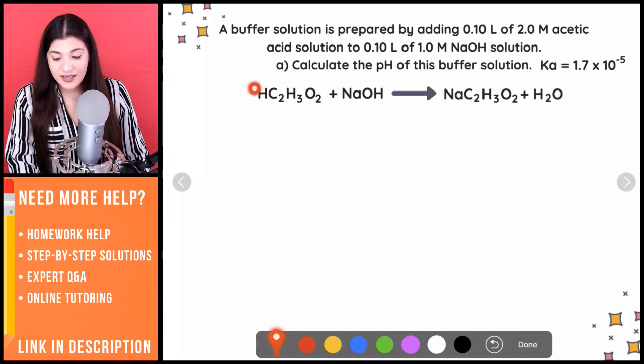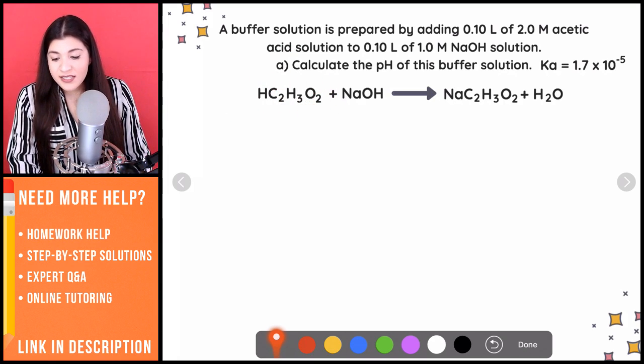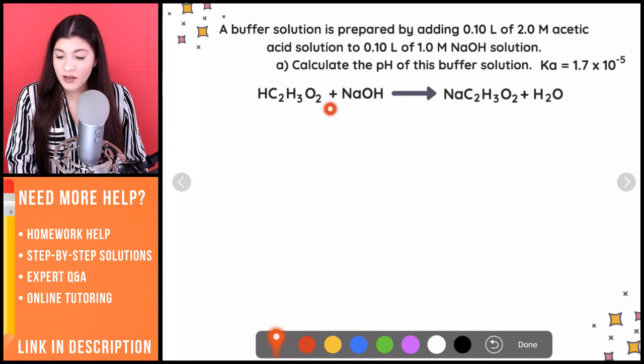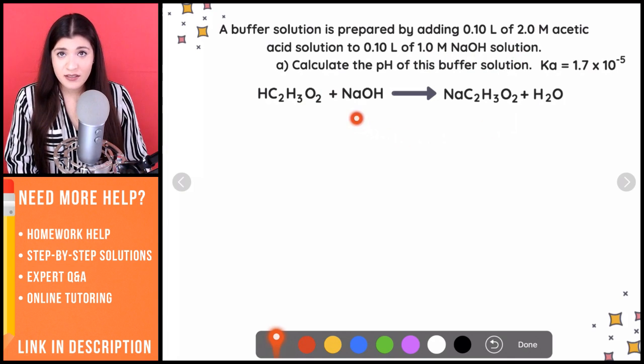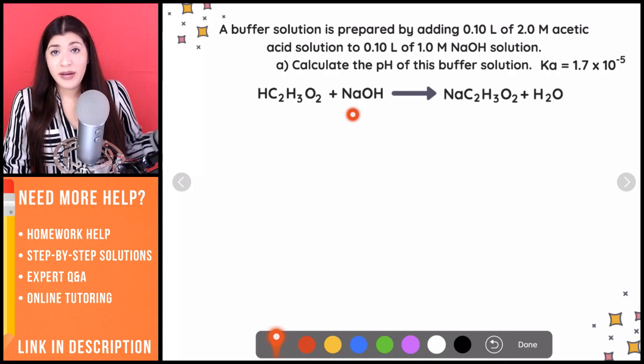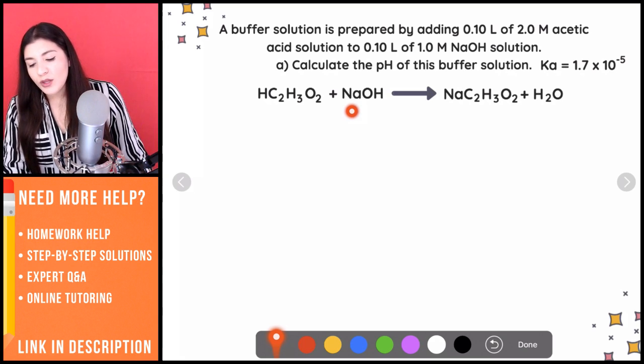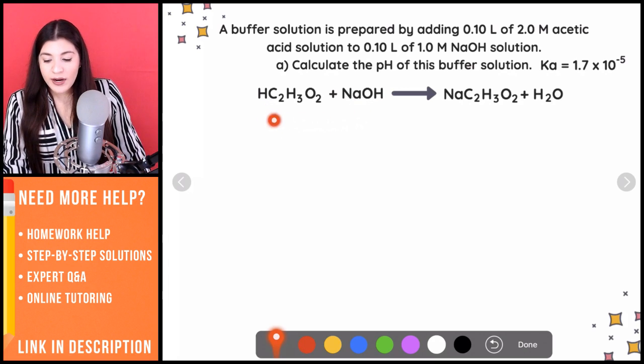So that's how I knew that this is acetic acid. Next, it's telling us that we are adding acetic acid plus our NaOH, which is a base. So anything ending in OH is a base. It's a common base. It's actually most likely a strong base. So NaOH is a strong base. So those are the two that we're going to add together.